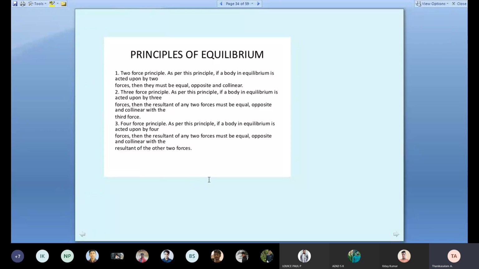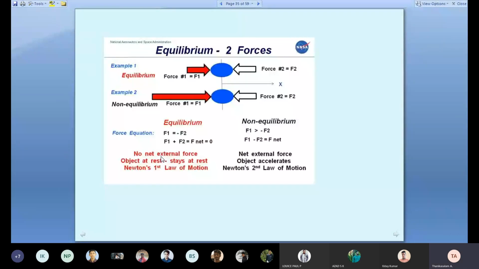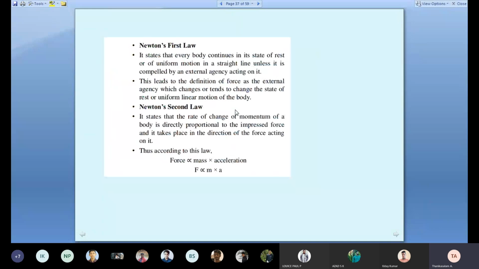Similarly, suppose a body is acted upon by four forces. Two forces are replaced by one resultant, then another two forces are replaced by another resultant. The two resultants act in opposite directions with the same value. Only then can we say the four force principle holds. This is the equilibrium condition. Equilibrium examples: equilibrium for F1 equal to F2. Here F1 is greater than F2, non-equilibrium.